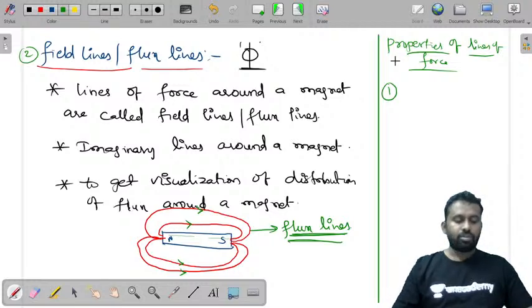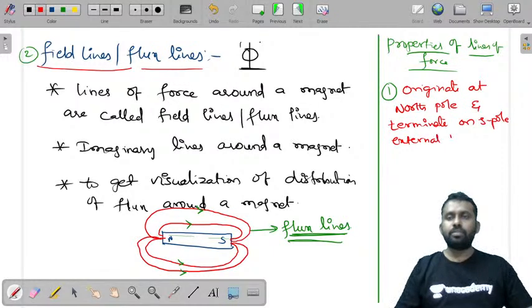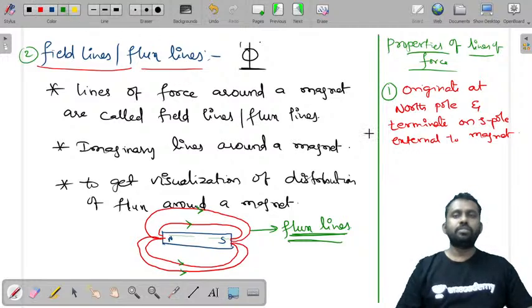The lines of force always originate at the north pole and terminate on the south pole, external to the magnet. That is one property of flux lines, lines of force.